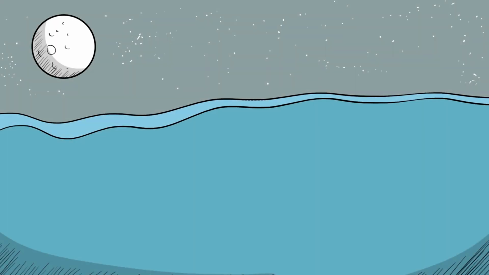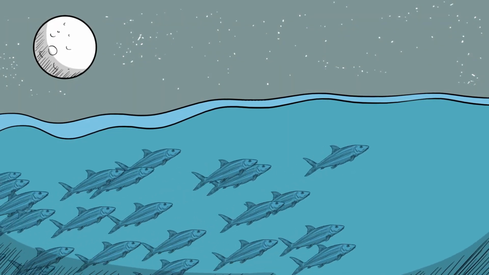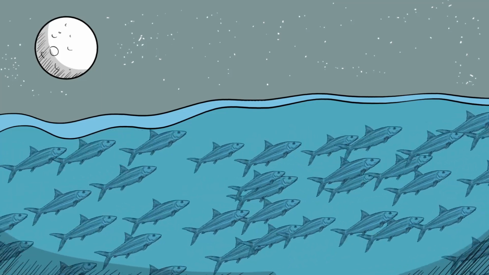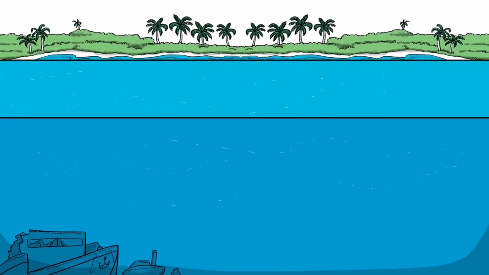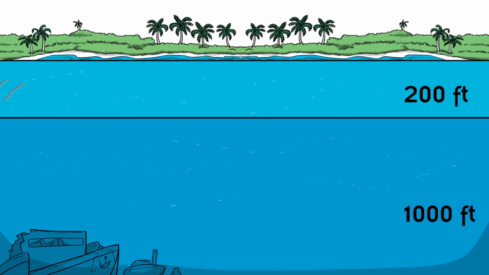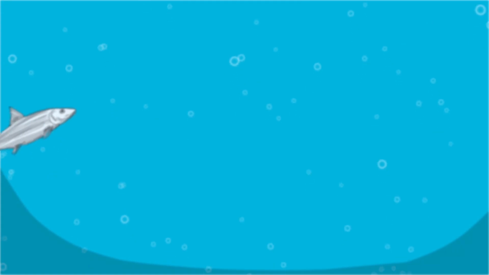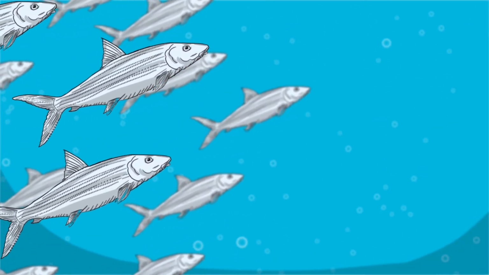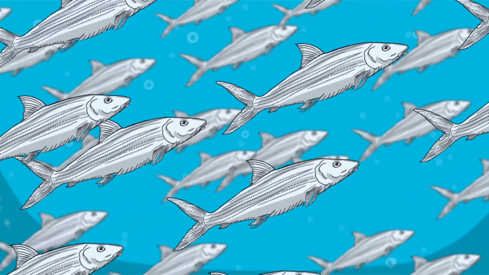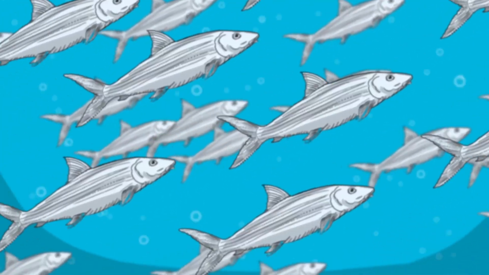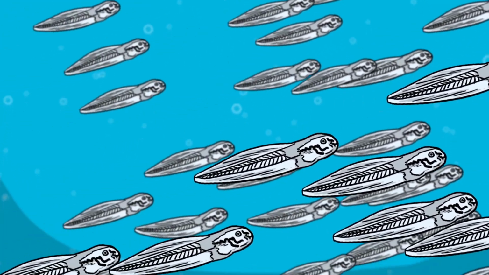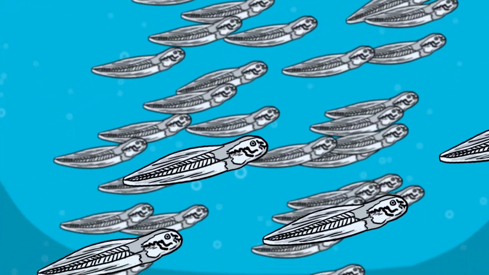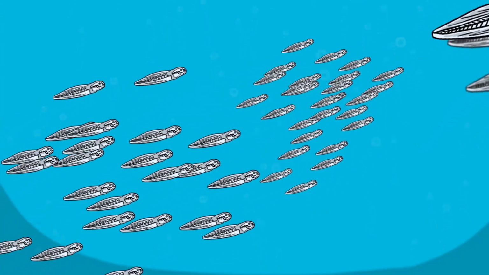Before they spawn, bonefish gather into a large school. Then, at night, they swim together to the offshore spawning site. While ocean depths can reach thousands of feet, bonefish only spawn in the top 200 feet or so of water. They use a method called broadcast spawning. They eject eggs and sperm into the open water, where fertilization occurs. The fertilized eggs hatch in about 24 hours, and the tiny larvae live as plankton in the open ocean for between 41 and 71 days.